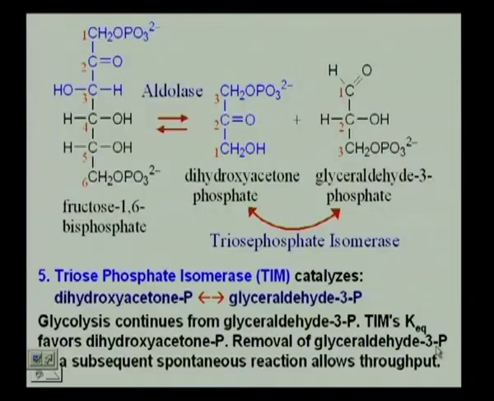Okay? The equilibrium is such that it is shifted to the left. But if you require the breakdown of the glyceraldehyde 3-phosphate, you break it down. What happens then? Your equilibrium is moved in such a way that the dihydroxyacetone phosphate forms glyceraldehyde 3-phosphate. Okay, is that clear? Then there is removal of the glyceraldehyde 3-phosphate and subsequent spontaneous reaction. It does not happen as it is. The equilibrium is shifted to the left, but with the removal of the product, that is glyceraldehyde 3-phosphate, it obviously moves to isomerize more of the DHAP.